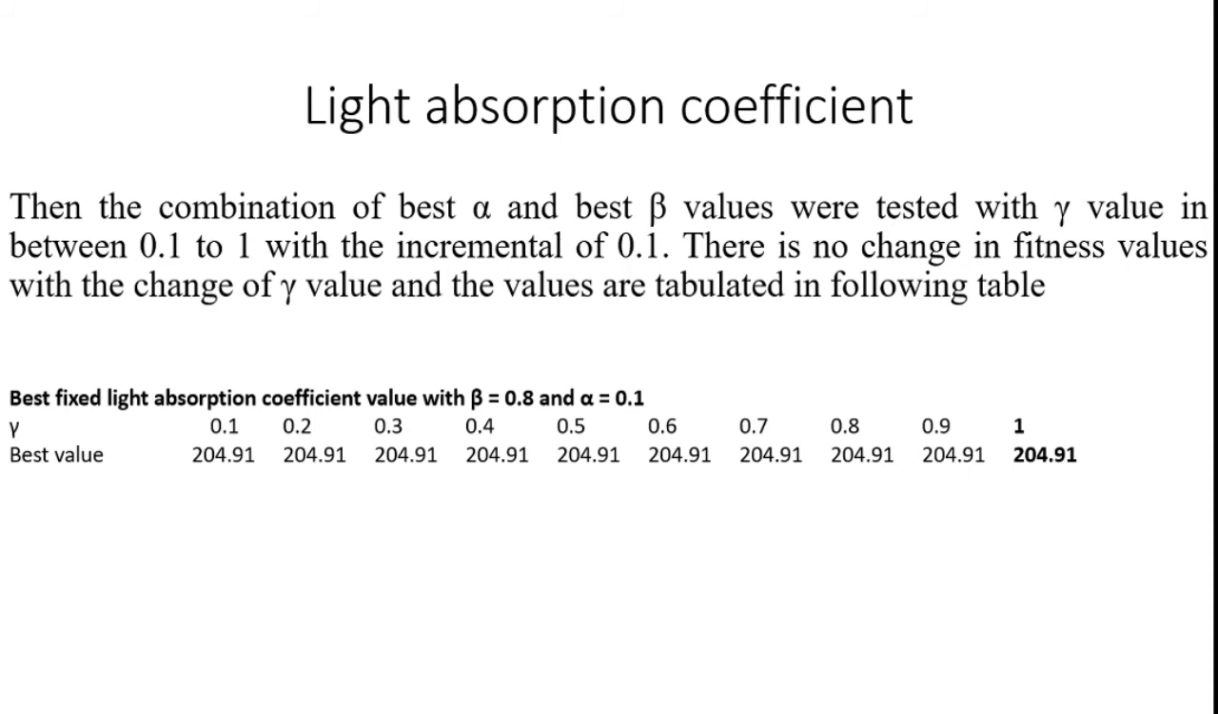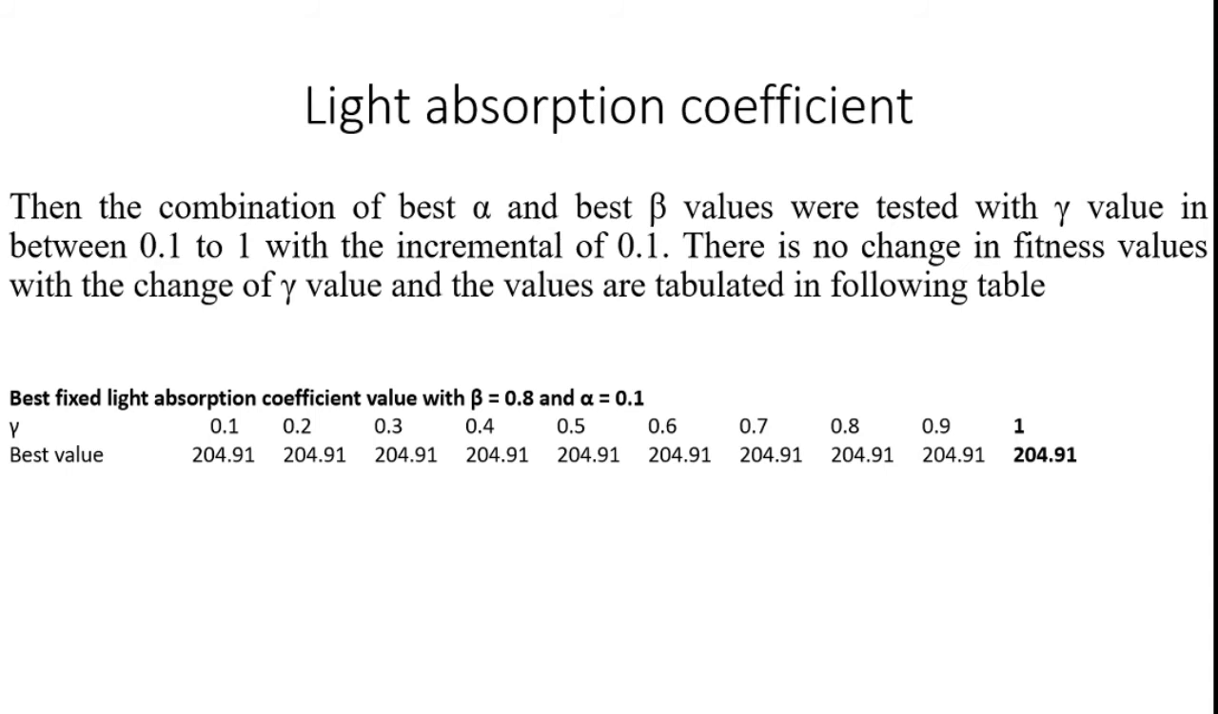Then the third step is the combination of best alpha and best beta. What is best alpha? 0.1. Best beta is 0.8. These values were tested with the gamma value between 0.1 to 1. Here I also continue my test of the parameter values from 0.1 to 1 with an increment of 0.1. There is no change in fitness values with the change of gamma value, and the values are tabulated in the following table. I represented what I got from manual calculation.